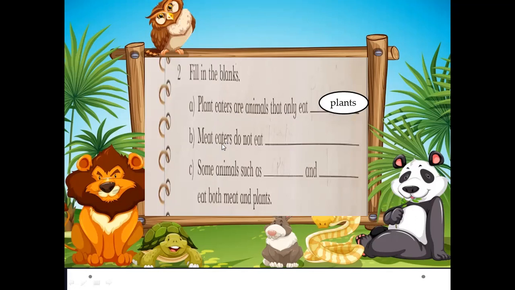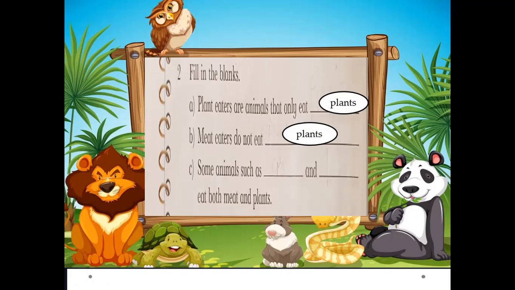Meat eaters. Meat eaters are carnivores and they only eat meat. They do not eat plants. So the answer is: meat eaters do not eat plants. Meat eaters have long, sharp and pointy teeth because they eat meat.